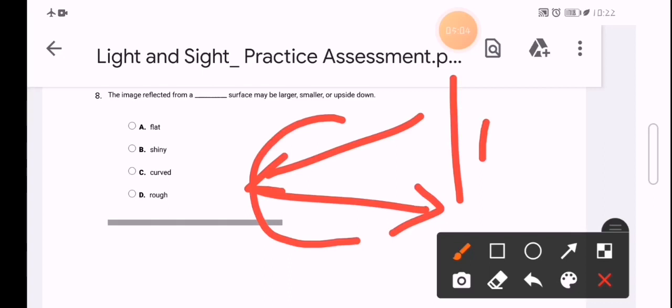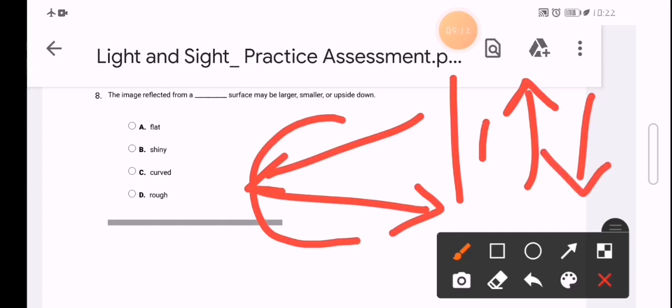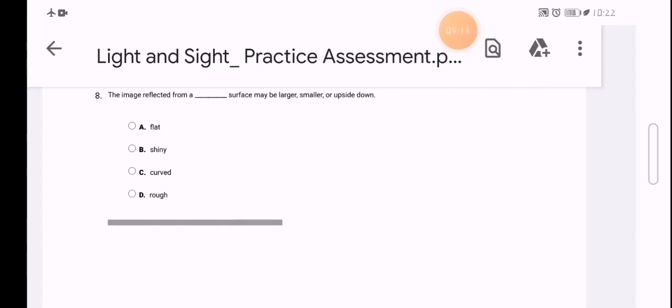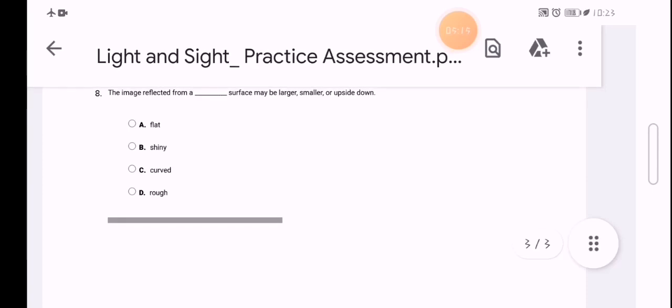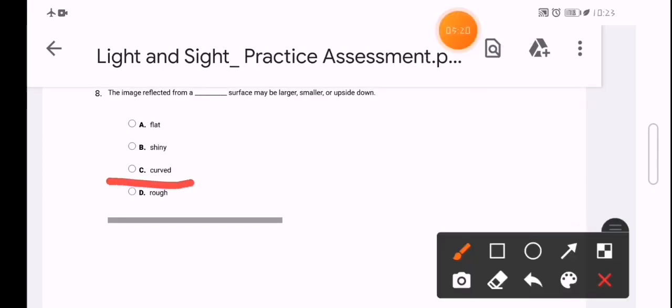Inverted or upside down means if the object is like this arrow, the image will be inverted or upside down like that. So the curved surface is the only surface that may change the image formed to be larger, smaller, or even upside down or inverted.